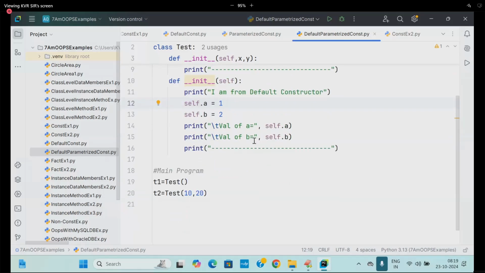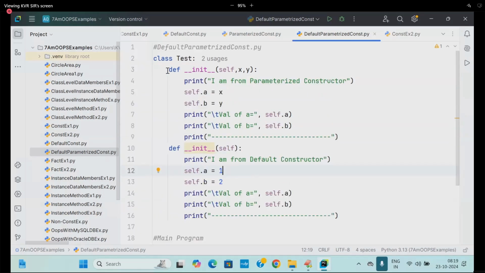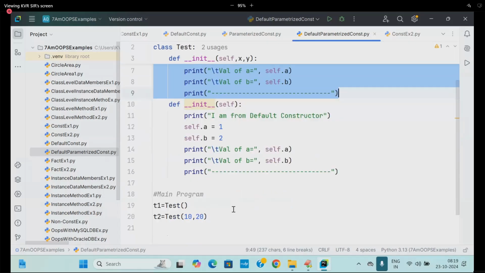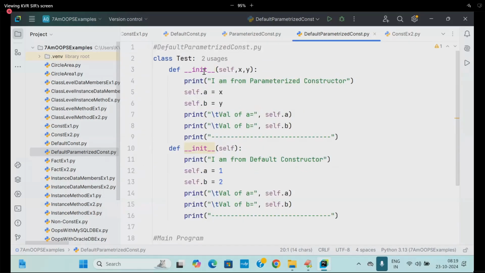Then how do you avoid this problem? Already written now. This concept I already explained in functions. Display, display, display, display. Which display will it take? Only the latest display, because PVM is doing the interpretation process. So this program will not execute. Then how do you make it execute? The conclusion is that inside the same class, it is not possible to define both default and parameterized constructors.